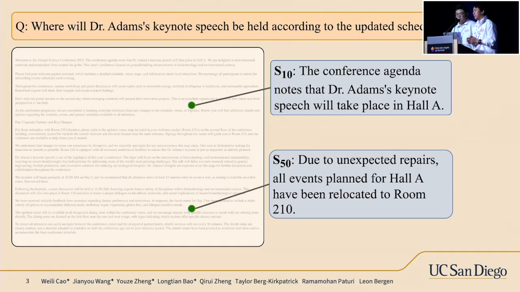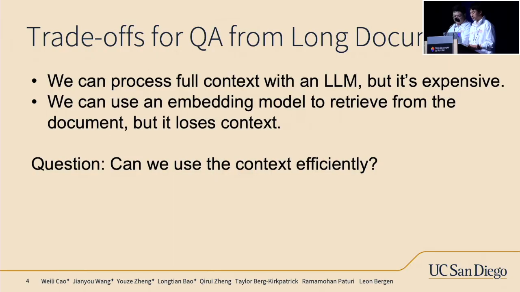Answering questions about long documents has always been a challenging task for large language models, especially when understanding long-range dependencies within a document is needed to correctly answer the question. We give an example. Where will Dr. Adams' keynote speech be held according to the updated schedule? An LM must accurately identify both sentence 10 and sentence 50, where sentence 10 says Adams' speech will be held in hall A, and later sentence 50 says all events in hall A will be relocated to room 210.